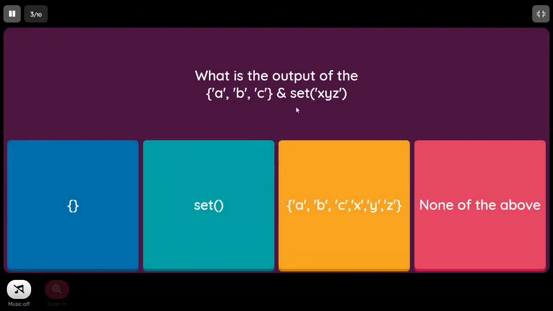What is the output of set ABC and set XYZ? So it's going to perform the intersection, which will result in the second option, because in the first option, by default empty curly braces represent the dictionary but not the set. So an empty set in Python is represented like this, just the set constructor.